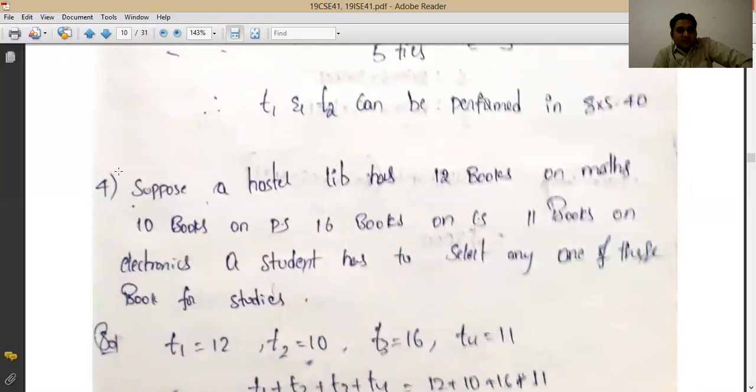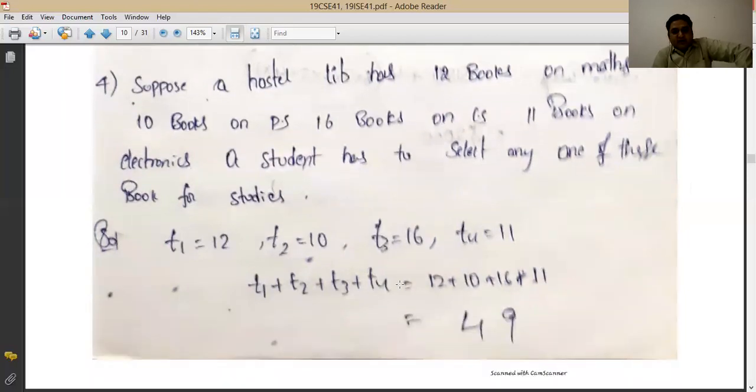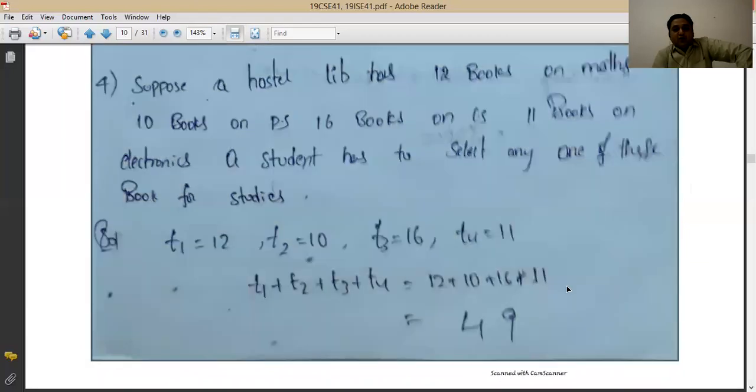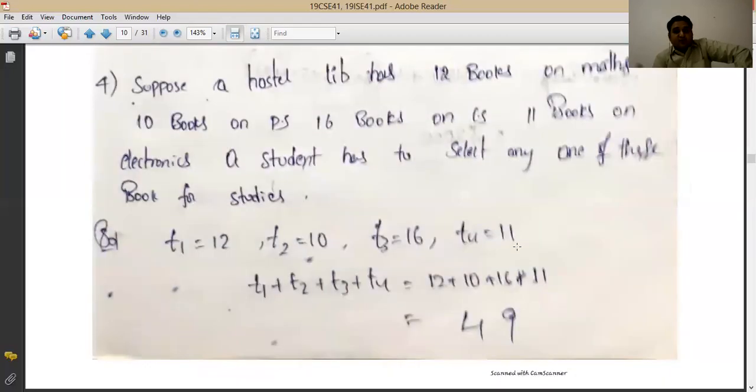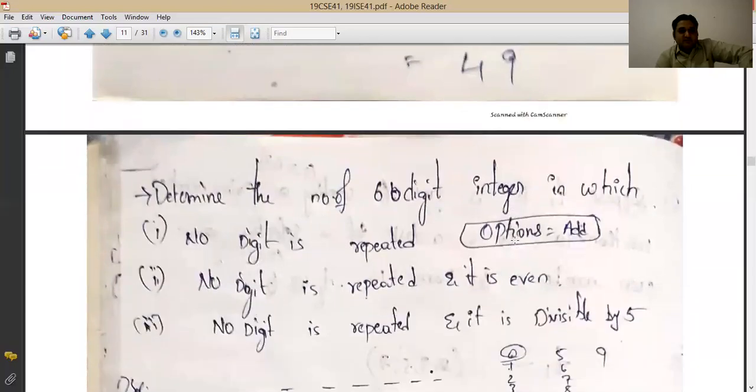Now see example number 4. Suppose there is a hostel library which has 12 books on math, 10 books on PS, 16 books on CS, and 11 books on electronics. The student has to select any one book to read. So how many can he select totally? You can add all these numbers, and that is the total possible ways by which the student can perform the task of selecting one book.